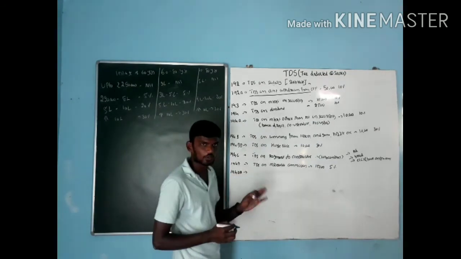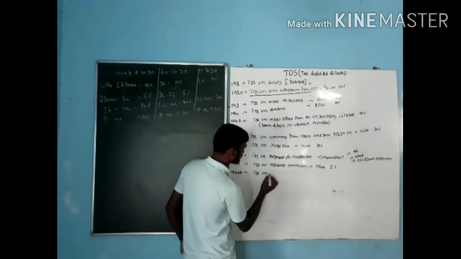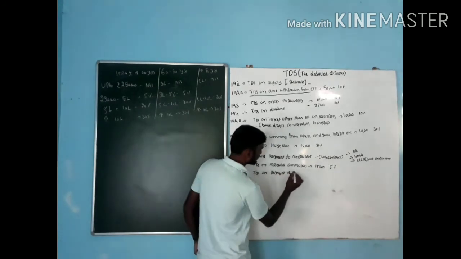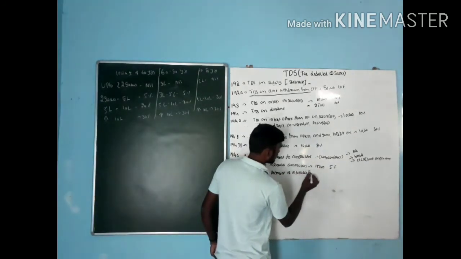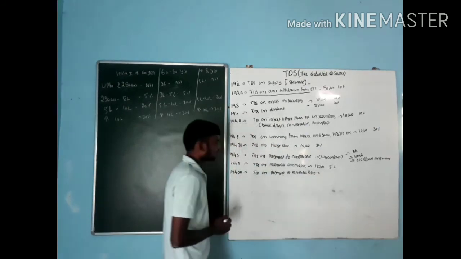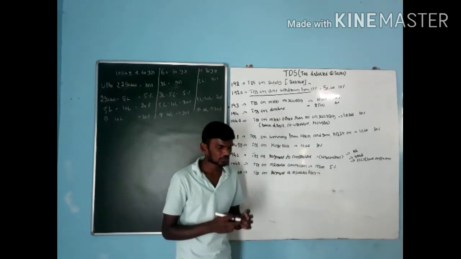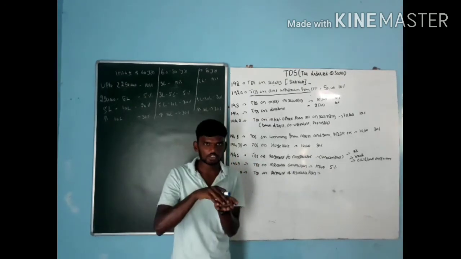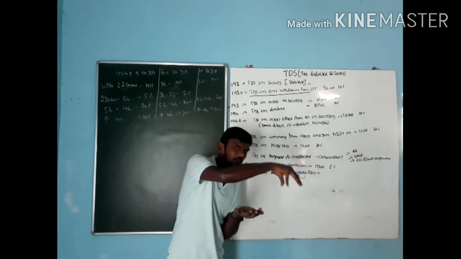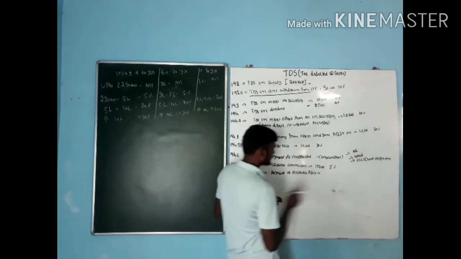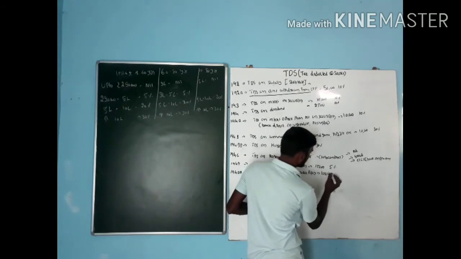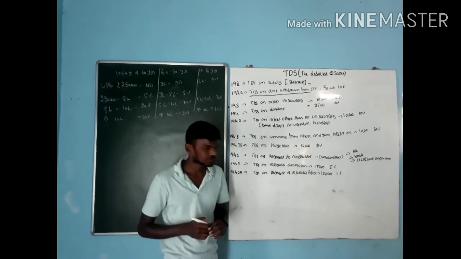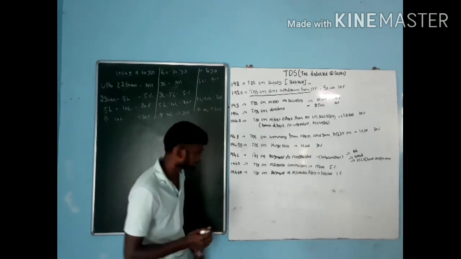Next one, 194DA, that is TDS on payment of insurance policy. In the sense that for the insurance, for example, after the expiry of 5 years or 10 years, we are going to receive the entire policy amount. On that policy amount, they are going to deduct some amount as TDS. The limit is 1 lakh. If it is more than 1 lakh, they are going to deduct 1% as TDS. That comes under 194DA.